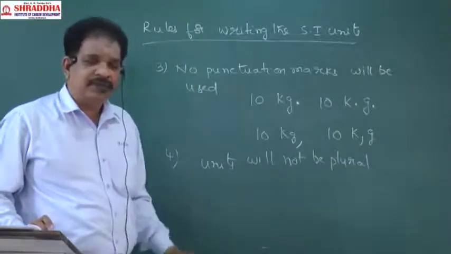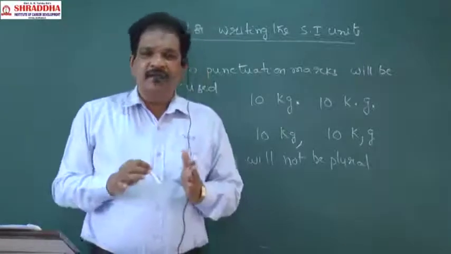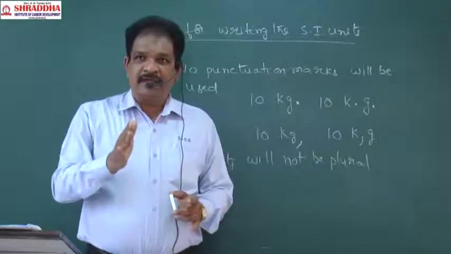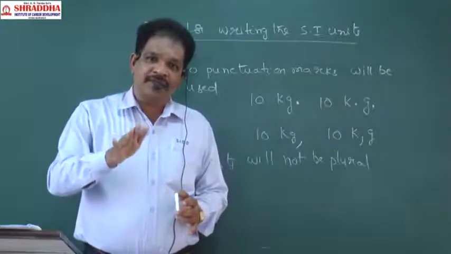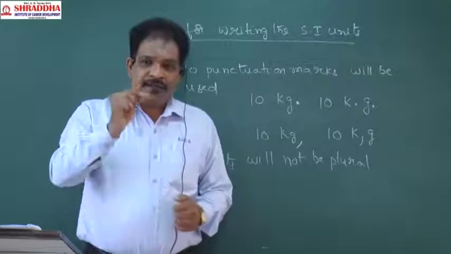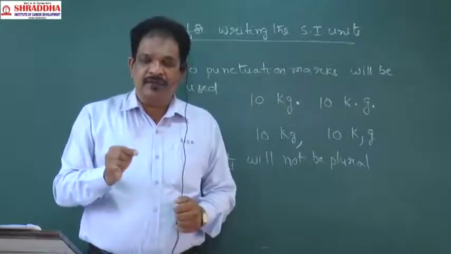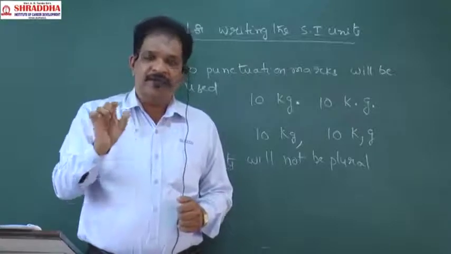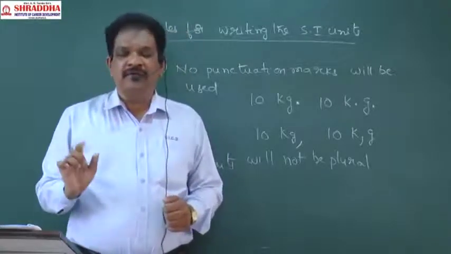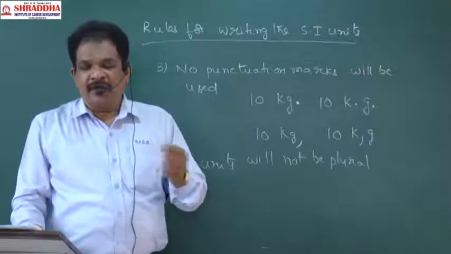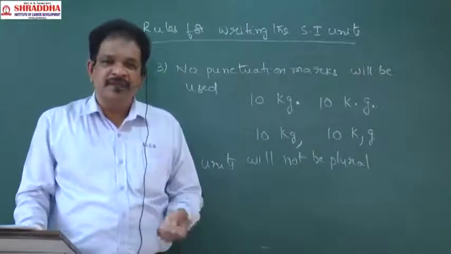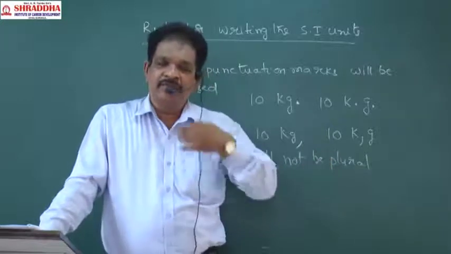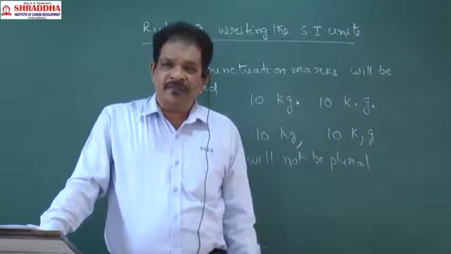Units will be singular. Okay, listen to what we are discussing in this class. Yesterday we finished the SI system units. In this class what we are doing is how they will be defined. Out of 7, for 3 quantities I defined how the definitions will be. The remaining definitions, at this junction, are not needed. They will come in the respective lessons.